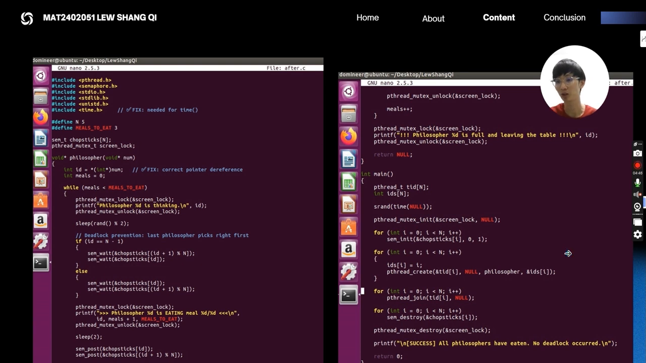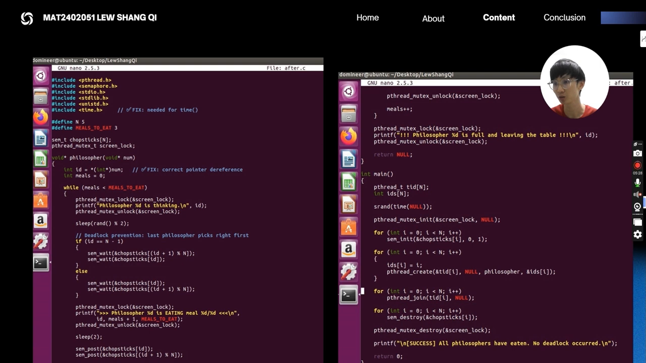So now this is our code that provides the solution. The fix is found in the conditional if: id is equal to n minus 1. For the last philosopher, we reverse the arguments, so we call sem_wait on the neighbor index before the current index. This creates a resource hierarchy by changing the acquisition order for just one thread. We guarantee that at least one chopstick will always remain on the table.